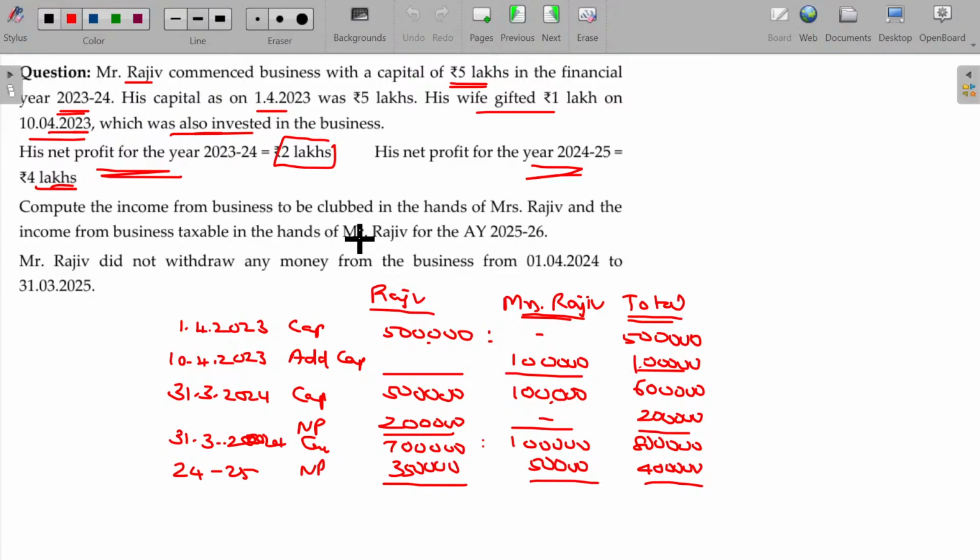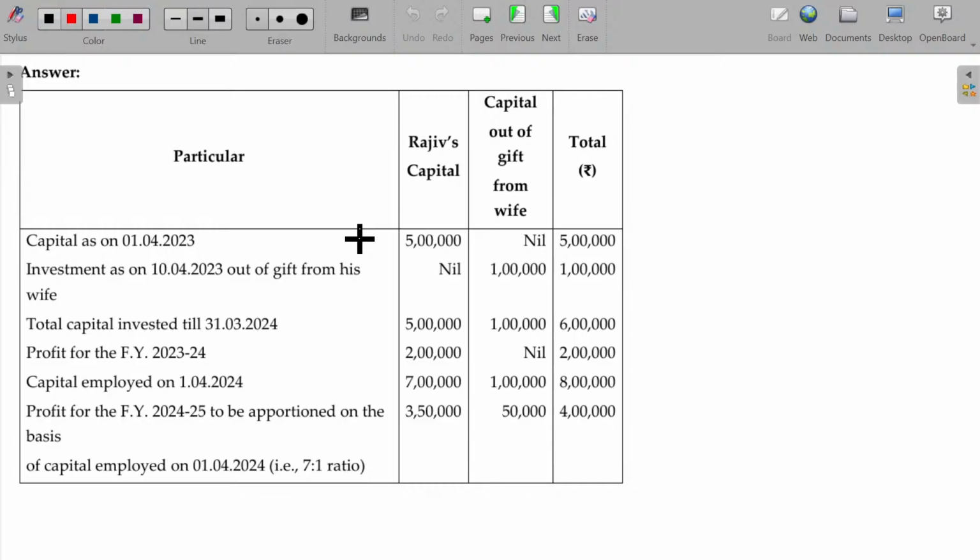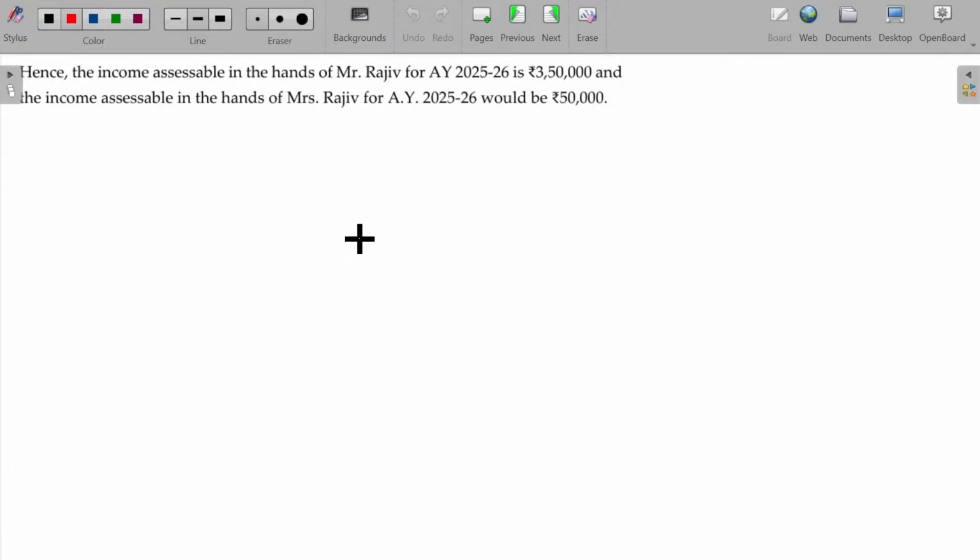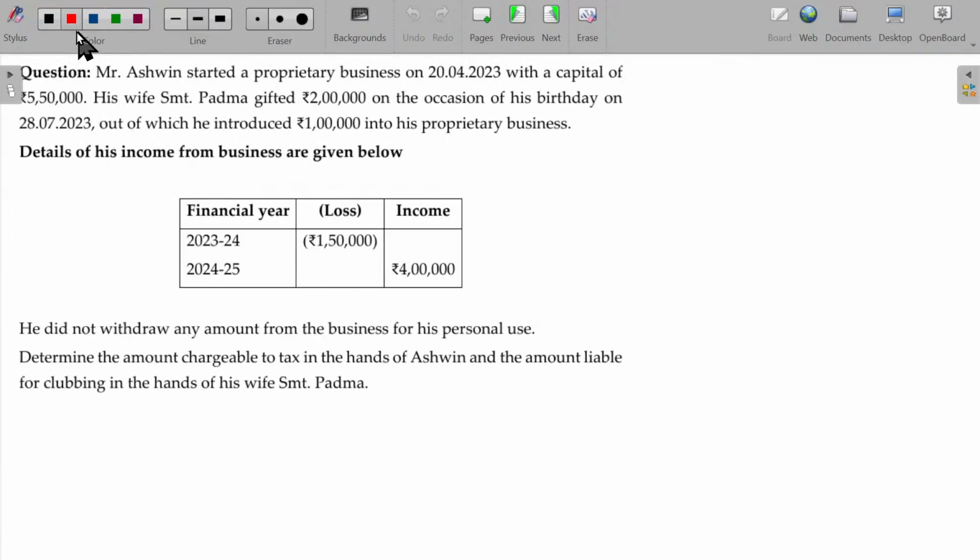Thereafter, one comprehensive illustration is there, and we'll finish up with the cross transfers, the entire clubbing provisions by today. Right. Let's now move on to the next illustration. Come on, same way you can try. Ashwin started a proprietary business on 2/4/23 with a capital of rupees 5,50,000. Ashwin, what's the capital? 5.5 lakhs.